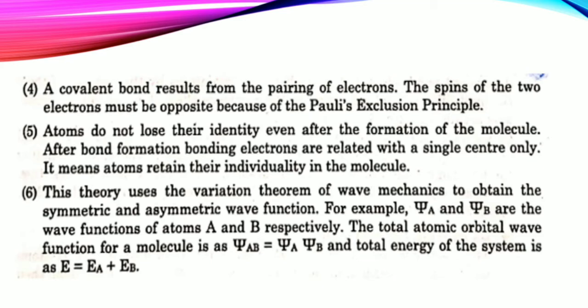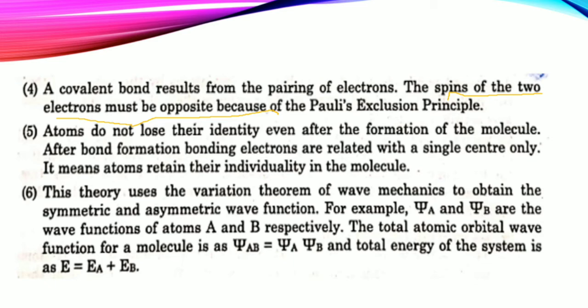You remember Pauli's exclusion principle, Hund's rule and Aufbau principle? તો એ બેની સ્પિન કેવી હશે? Electrons ની must be opposite, right? So this is also a postulate કે covalent bond બનવા માટે બંને electron ની spin કેવી હોવી જોઈએ? Opposite.